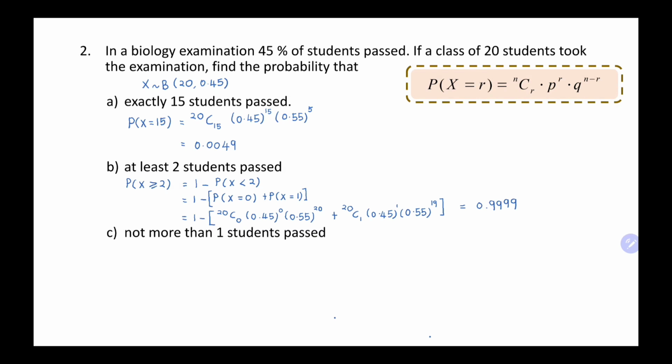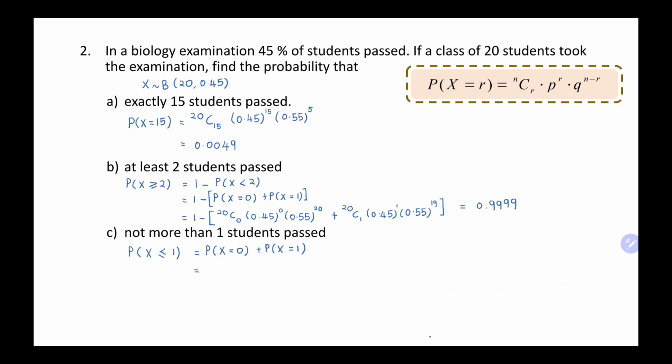Next question, C, not more than 1 student pass. Not more than, so our sign is P(X) less than or equals to 1. Not more than, so less than. Since we have the word not, there is an equal sign. P(X) less than or equals to 1 is P(X) equals to 0 plus with P(X) equals to 1. Less than or equal to 1, so we start from 0 and 1. 1 is included because it has an equal sign.